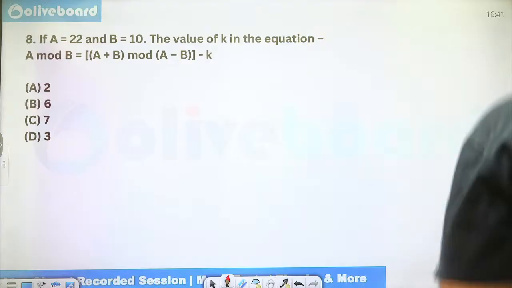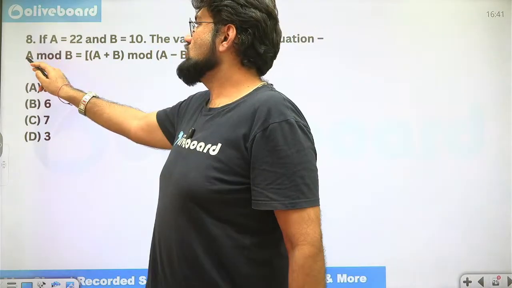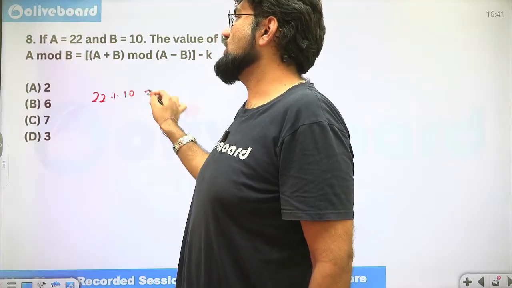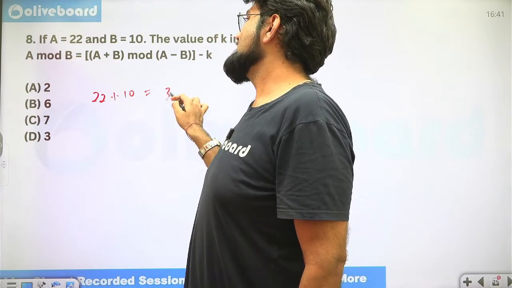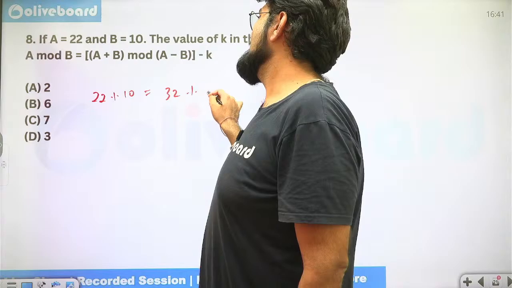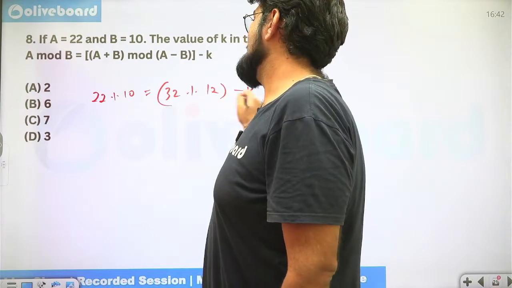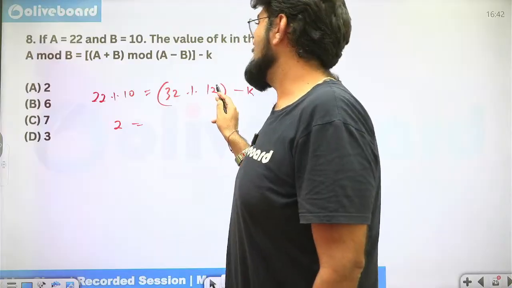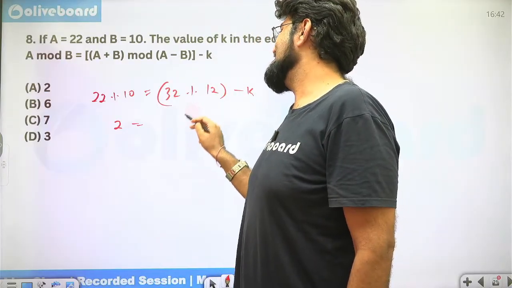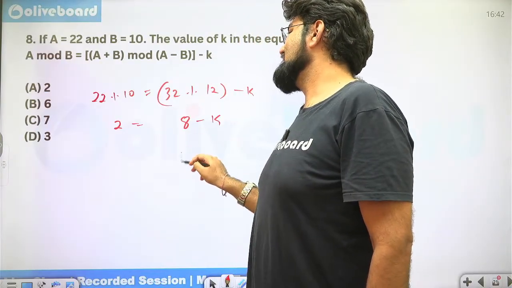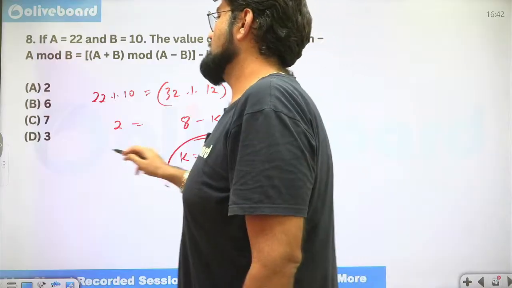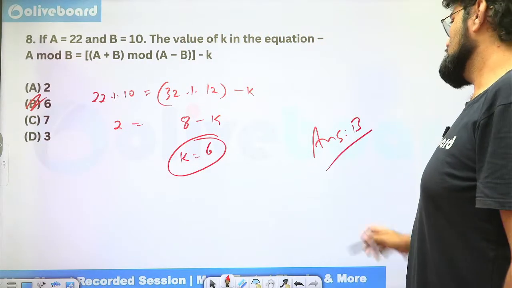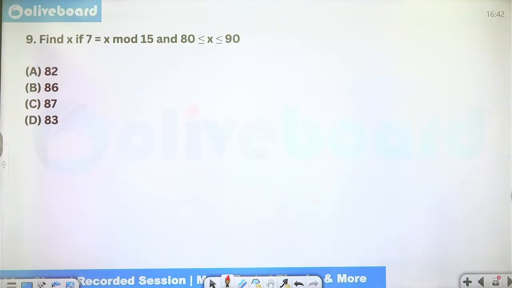Now we'll just substitute 22 and 10. That's what we need to do. So 22 mod 10. I'm writing all this down, you don't need to, you can directly write the answers. 22 plus 10, 22 minus 10 minus k. 22 mod 10 is how much? 2. 32 mod 12. So 36, 4, 8. So k will be equal to 6. Okay. Next.